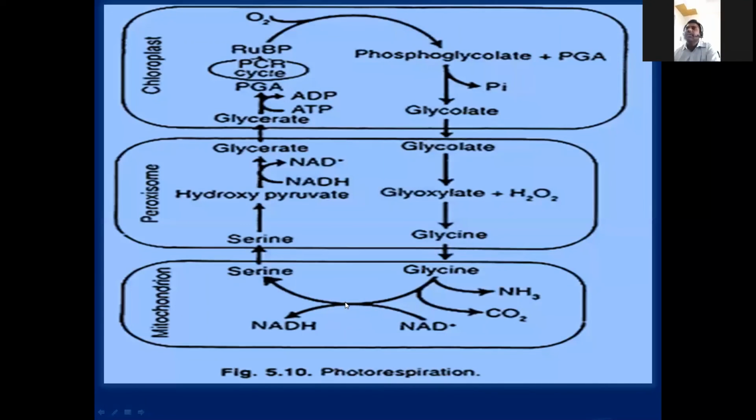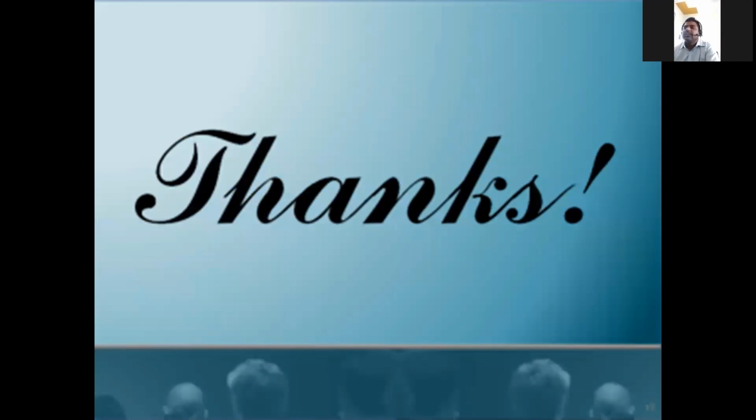And this is the C2 cycle. Already we learned that in C3 plants, when oxygen percentage is more than 21%, the oxygen binds to RuBP and forms phosphoglycolate, which runs the C2 cycle. This is a big loss to the plant. On both sides, productivity will decrease, and the ATP and NADPH synthesized in light reaction are also utilized more in photorespiration. By this, photosynthesis productivity may decrease. So already we learned all this, and today, apart from this, we learned again the factors influencing photosynthesis.